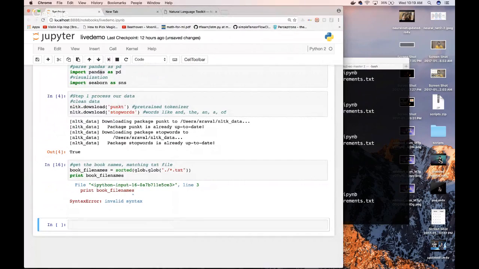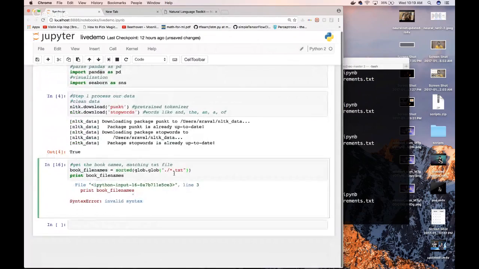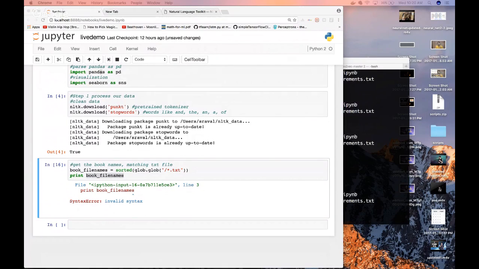Okay, guys. So I actually had a comment with a lot of upvotes, and the comment was we should just not spend time actually writing out the code and just show the code, since I'm already reading off of it anyway. So I already have the code. So why don't I just show you guys the code, and I'm going to explain it as we go, okay? Seriously, I don't have time to look at why this is not working right now. Print book file names. That's exactly what it was. Okay, so we don't have time for this.